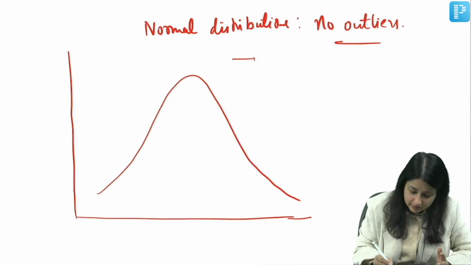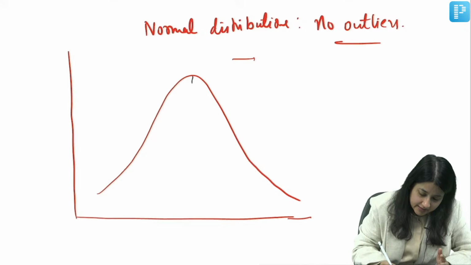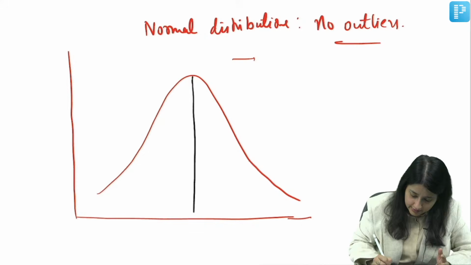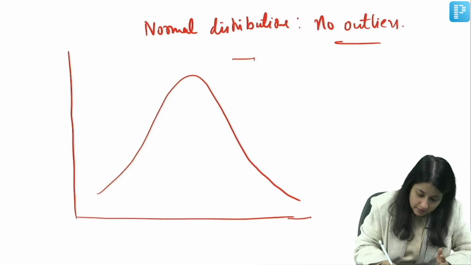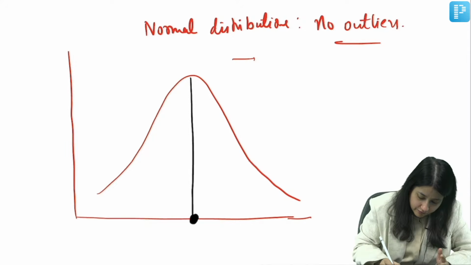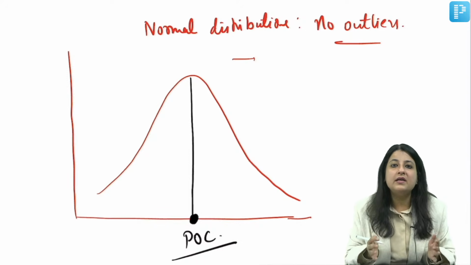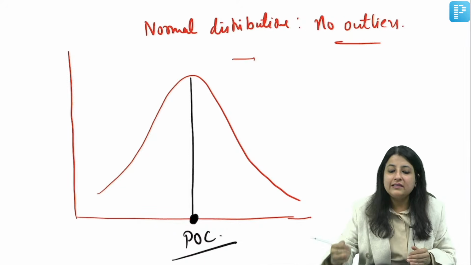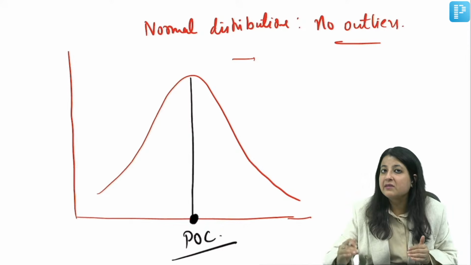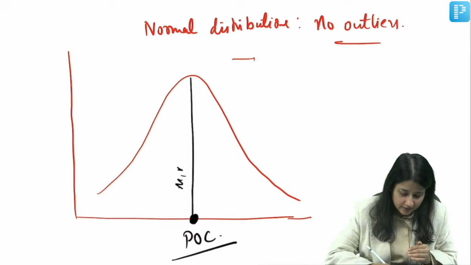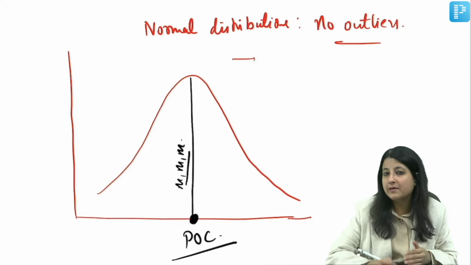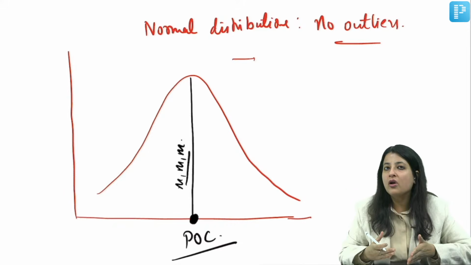It's a bell-shaped curve. And look at this. Now over here, if I drop a perpendicular right over here, this is what we call the POC, point of coincidence. Now in a normal distribution curve, all three measures of central tendency, mean, median, mode, are on the same line.